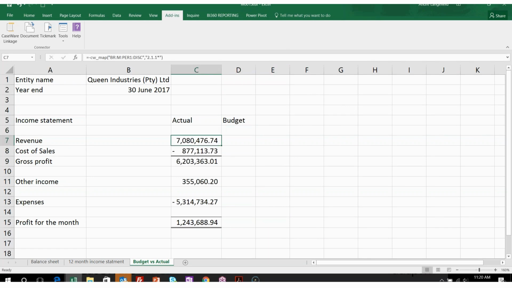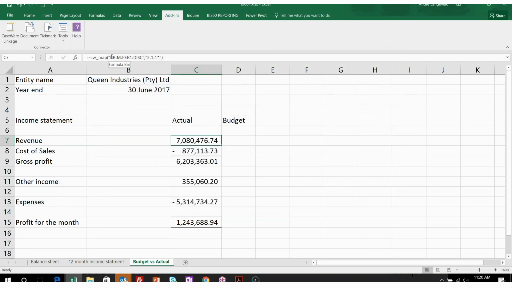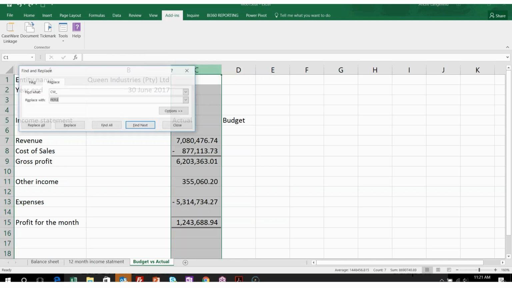Again, like I've mentioned, you can go and hard code this, but what I want to do now is link it to an actual balance for the current year. If you want to link it to a specific period, you'll do exactly like we've done, for instance, there, the BRM period 1 disk. Okay, but I want to link it just to whatever I select in my CaseWare. So I'm going to go and find and replace that part there in my formula. So Control H, Control V, so BRM colon, and replace that only with